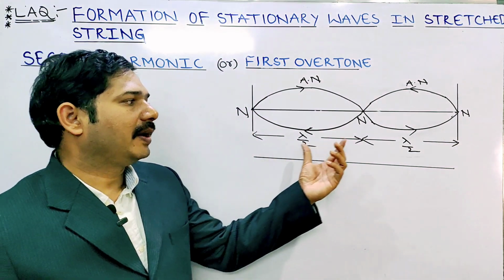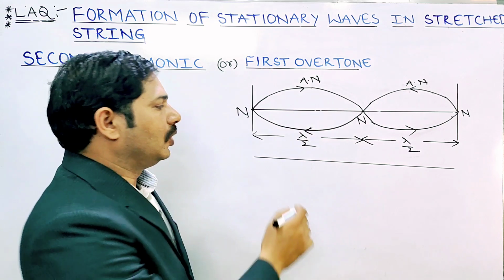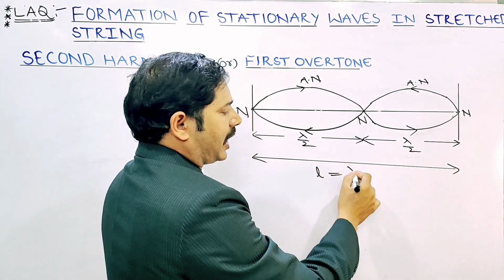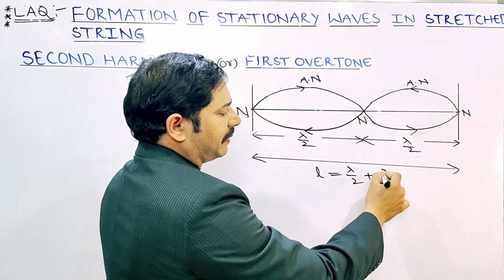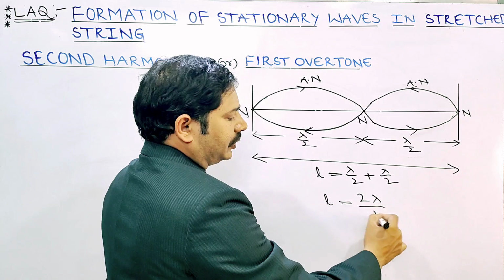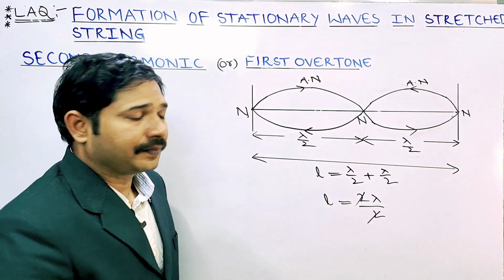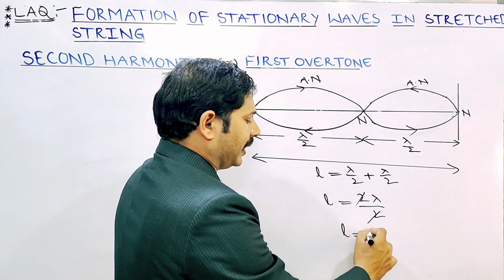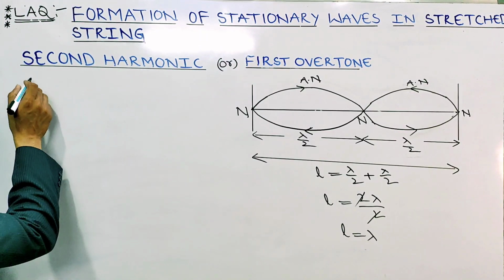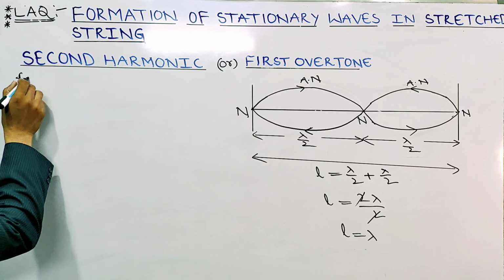The total length of the string L equals lambda by 2 plus lambda by 2, that is L equal to 2 lambda by 2. The 2 cancels, so L equal to lambda. Now, similarly, from the transverse wave velocity formula.